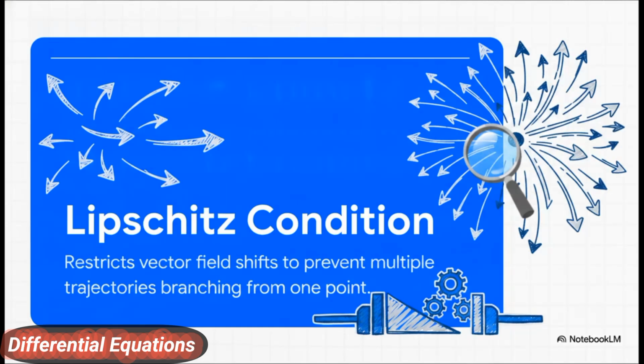The secret sauce to how Picard-Lindelof pulls this off is something called the Lipschitz condition. Basically, this is a strict constraint that restricts how rapidly vector field orientations can shift as you move through space. Without it, you get what mathematicians call non-uniqueness. I actually like to think of this brilliant little condition as the literal mathematical wall standing between a predictable deterministic universe and just pure, unadulterated chaos.